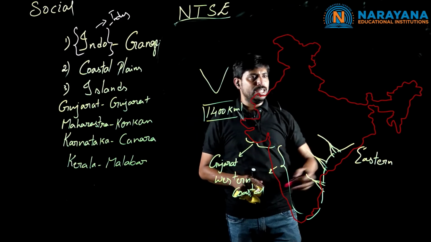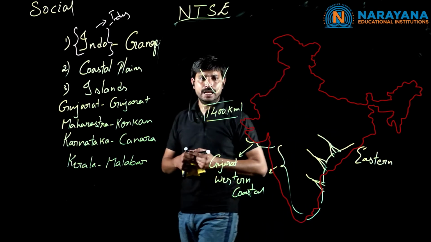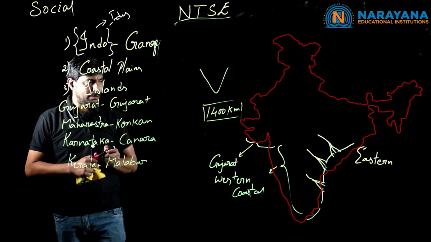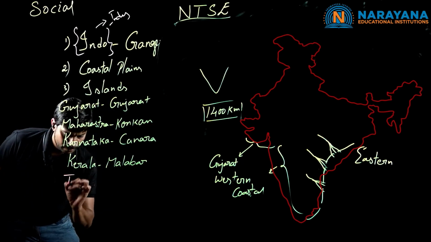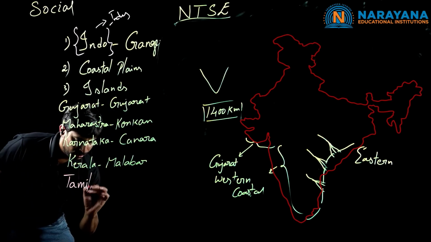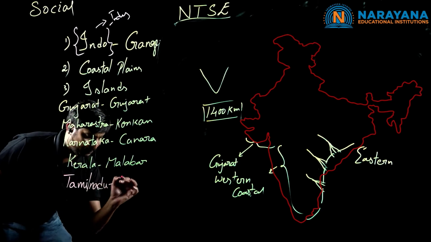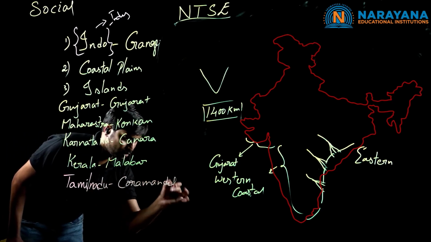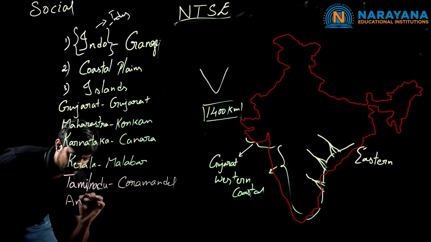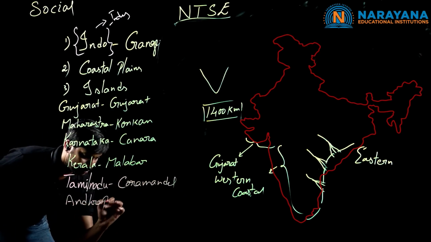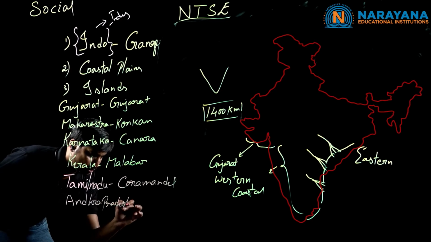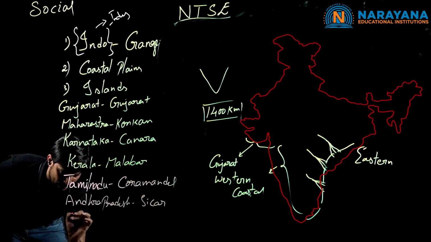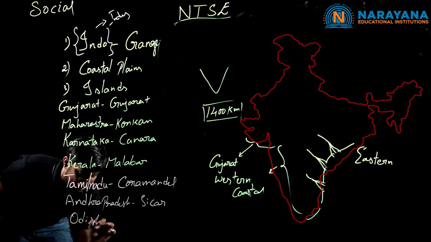If we go to the eastern parts, we have only three major ones. Coming to the eastern, the first is Tamil Nadu. Near Tamil Nadu, we have the Coromandel coast, and in Andhra Pradesh we have the Sarkar coast, and coming to the last one, Odisha, we have the Utkal coast.